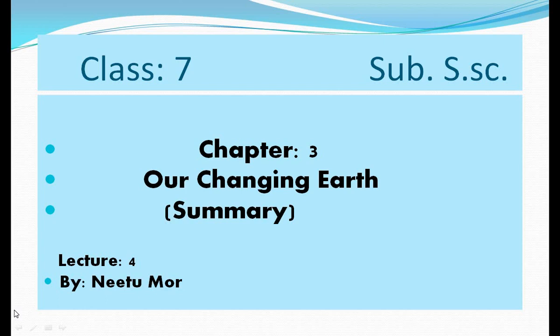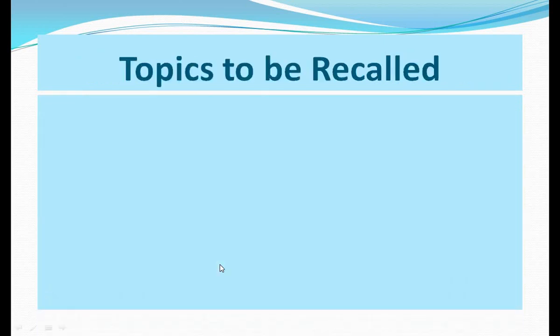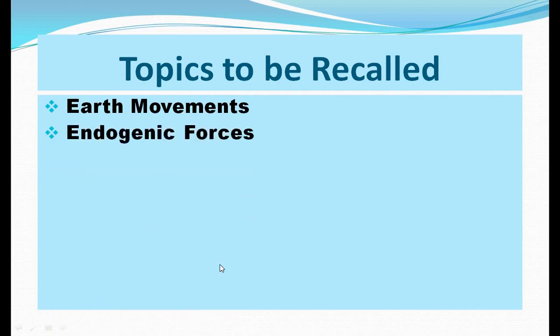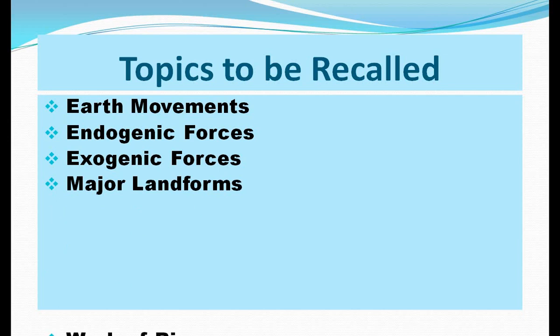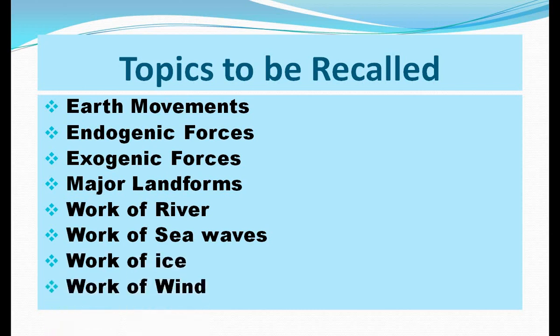This is class 7, subject Social Science and Geography, chapter 3, Our Changing Earth. It is the fourth lecture of this chapter, and in today's lecture, this chapter will be summarized. So, friends, in today's lecture, the topics which are to be recalled are like these. First is Earth movements, endogenic forces, exogenic forces, major landforms, works of river, work of sea waves, work of ice, and work of wind. So let's start today's discussion.